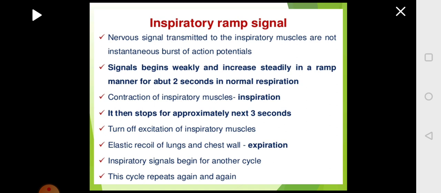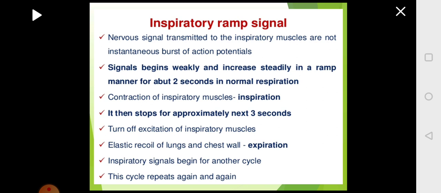When it comes down, the lungs will recoil, the chest wall will fall, and expiration will happen. So this is one cycle. The neural signal action potential will start gradually, increase for 2 seconds, during which inspiration will happen. After that, it will stop for 3 seconds, and expiration will happen. This is one cycle of respiration.